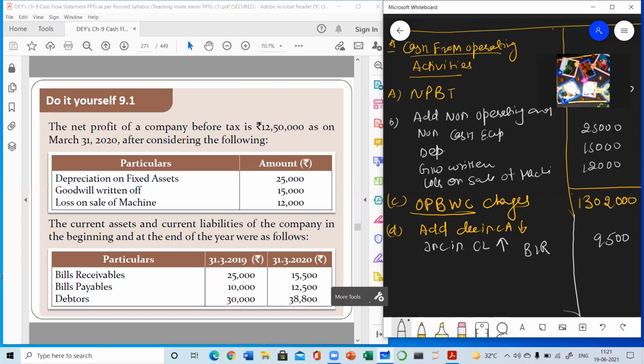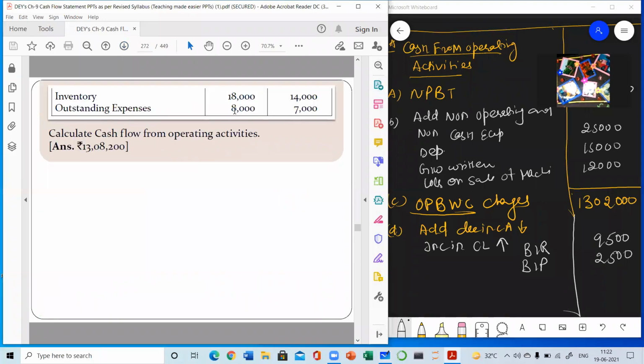So we will not treat that here, we will treat it in the next part. Then we can see BP. BP are also increased, so it is an increase in current liability. We write BP here, and the increased amount is 2,500. Clear? Then inventory is decreased by 4,000.